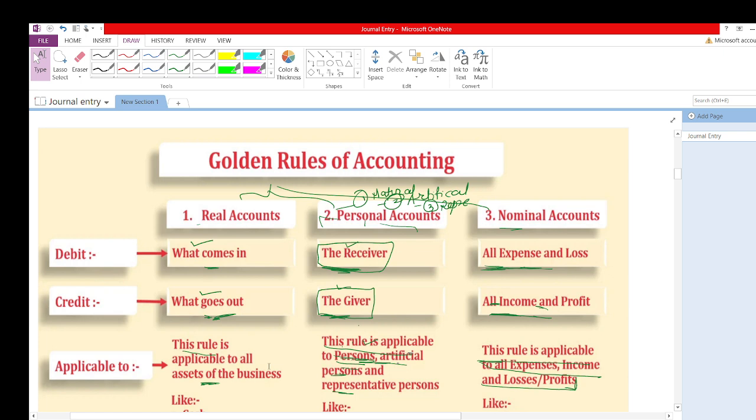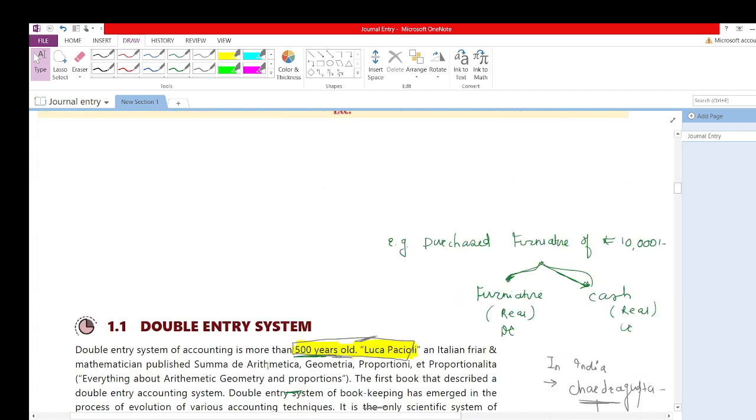These are all the golden rules of accounting: real, personal, nominal. Real rule, again I am telling you, debit what comes in, credit what goes out. Personal, again I am telling you, debit the receiver, credit the giver. And nominal is debit all expenses and losses and credit all income and gains.